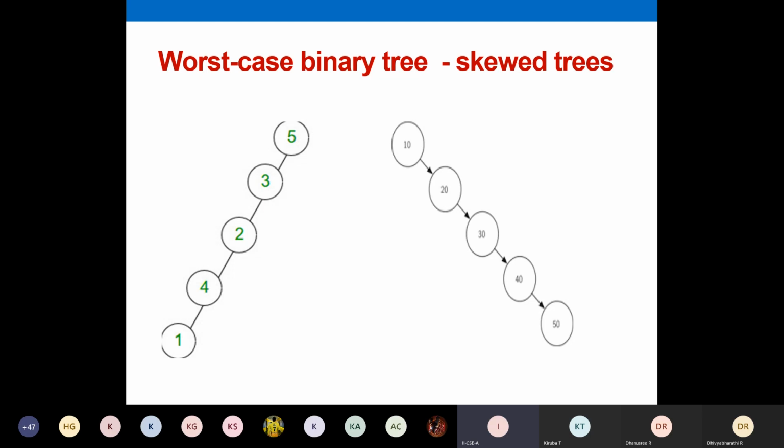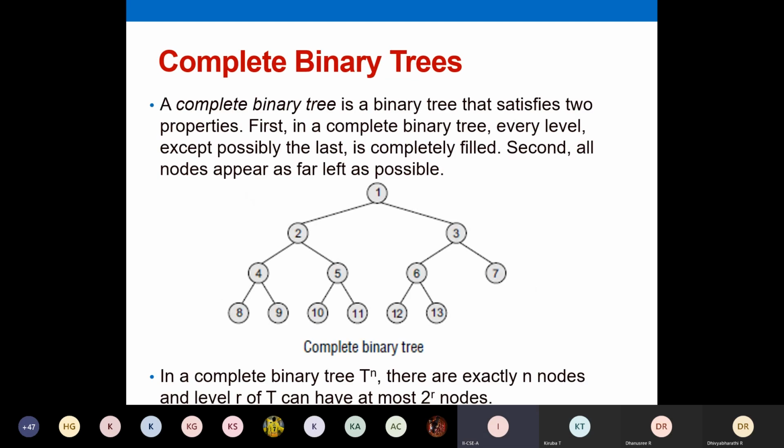Only if you're having equal levels, equally left and right, your tree height will be minimum. Okay, if your tree height is reduced, then your search time will be reduced. You can do insertion very quickly, or searching or deletion, it will take half the time only when your tree is full with left and right child. Okay, so I'll show you one example here. This is a complete binary tree where all the levels will have equal number of children, or maximum it will have 2 child in all the levels. In that case, this is the best possible representation of a tree where your time will be reduced.